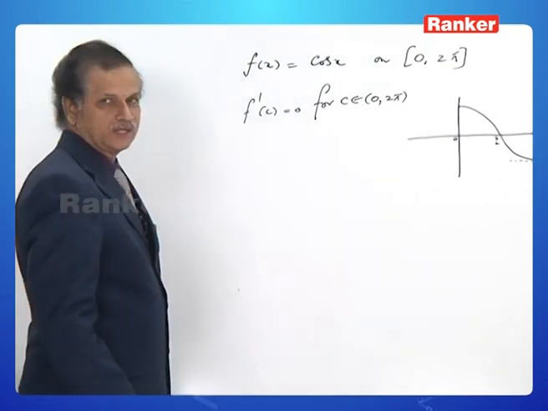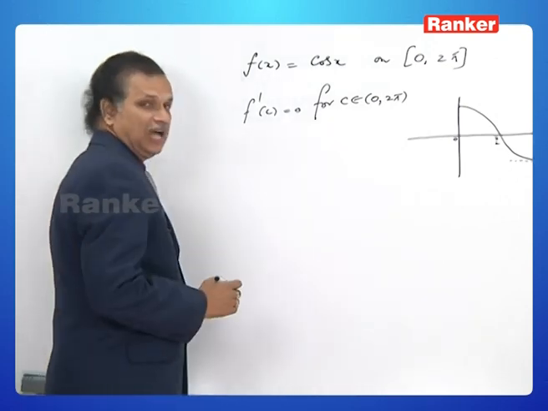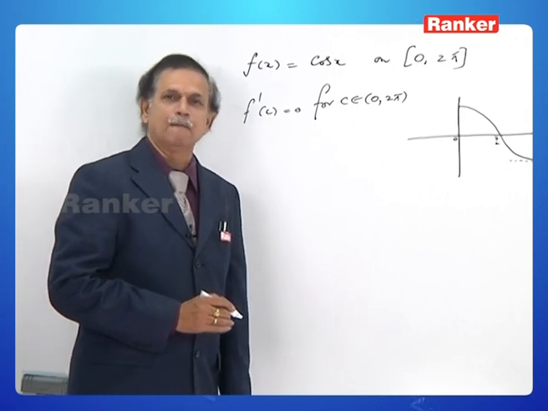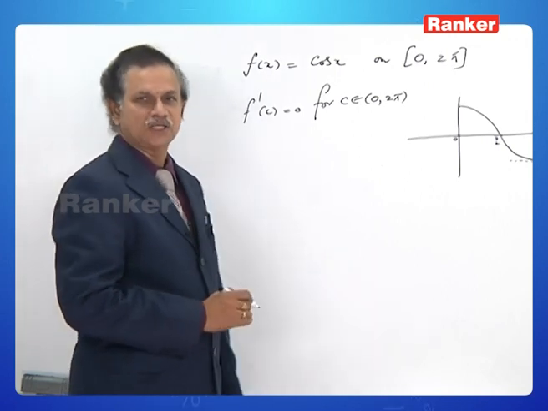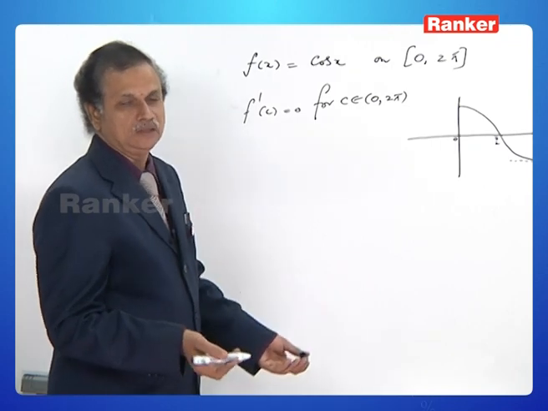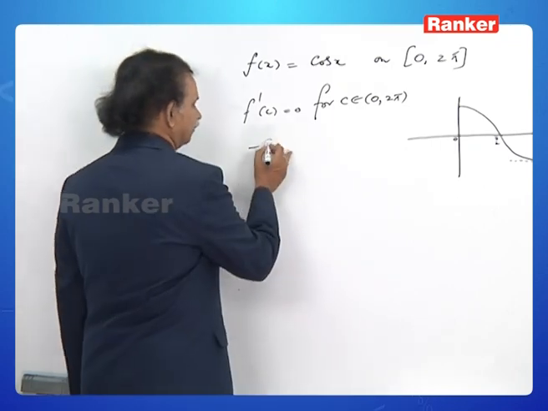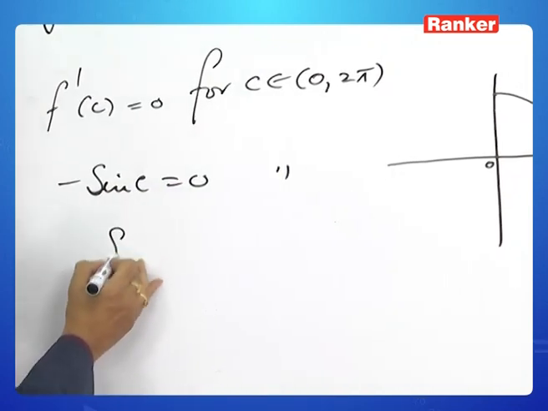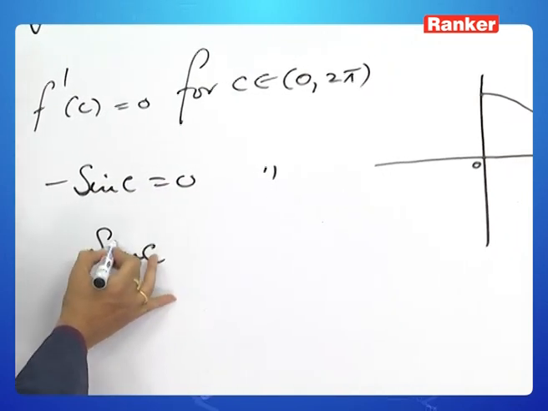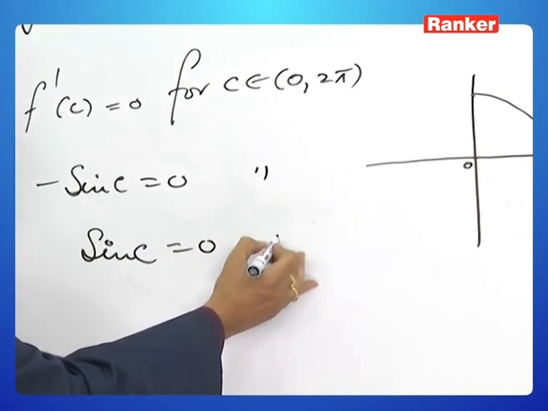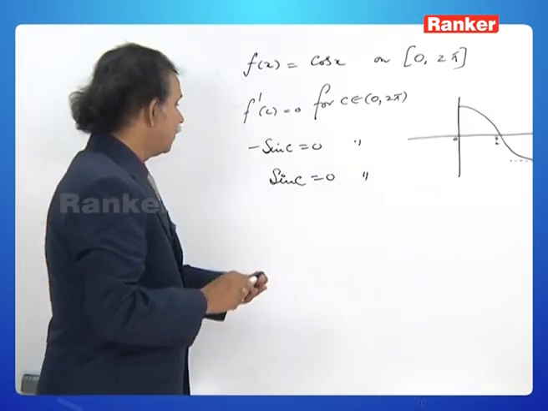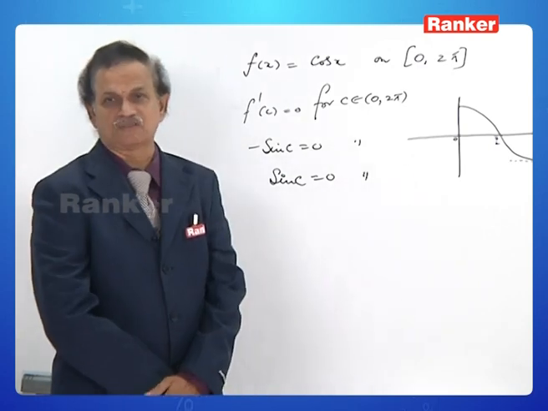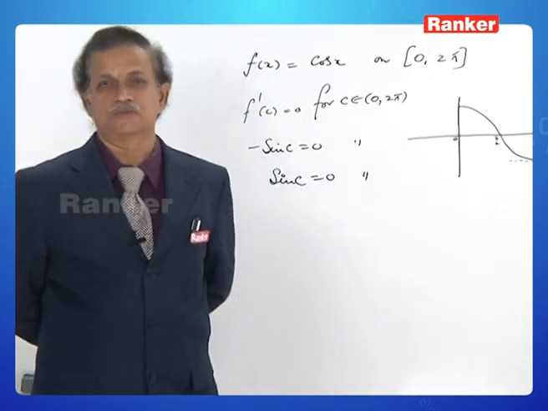What is f dash c? Minus sin c, isn't it? F of x is equal to cos x. F dash x is equal to minus sin x. F dash c is equal to minus sin c. Minus sin c is equal to 0. Sin c is equal to 0 for some c in the open interval 0 to 2 pi.